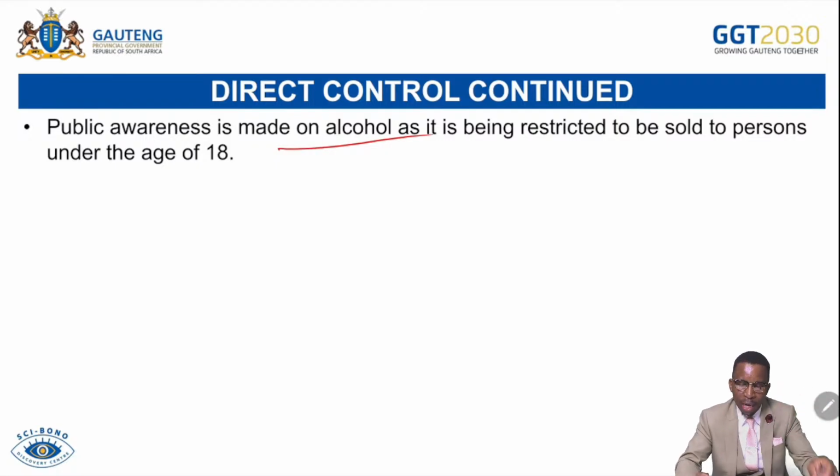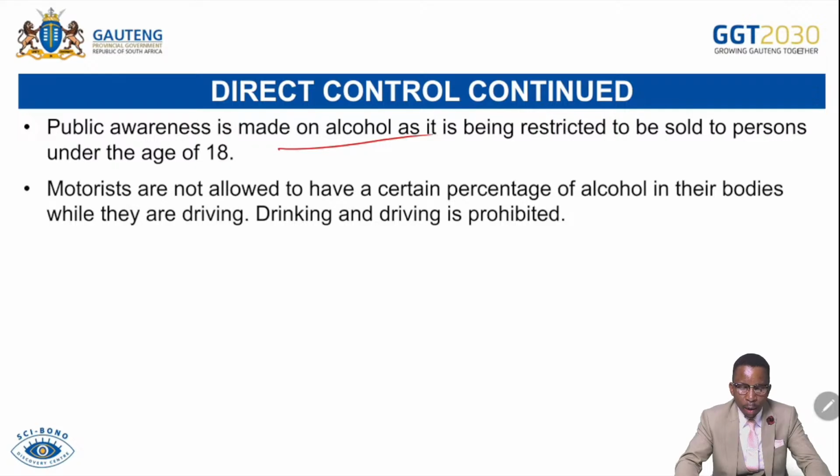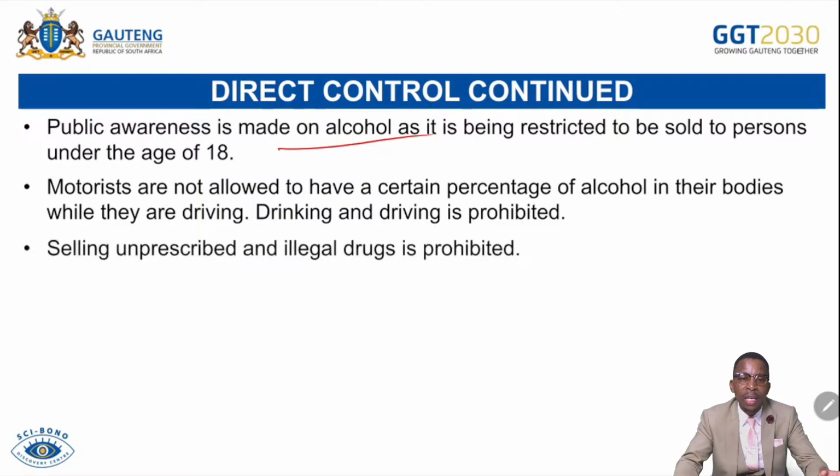That's a part of public awareness. And then motorists are not allowed to have a certain percentage of alcohol in their bodies while they are driving. Drinking and driving is prohibited. That's a part of preventing overconsumption of alcohol, as a part of demerit goods.